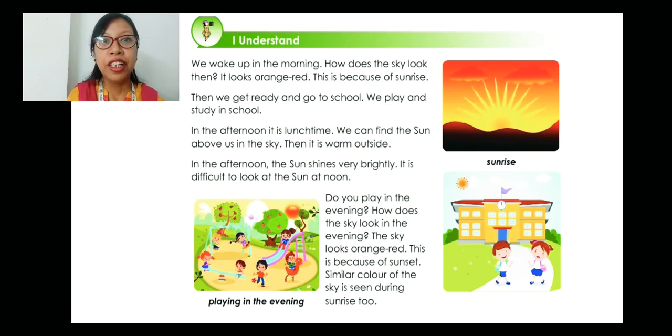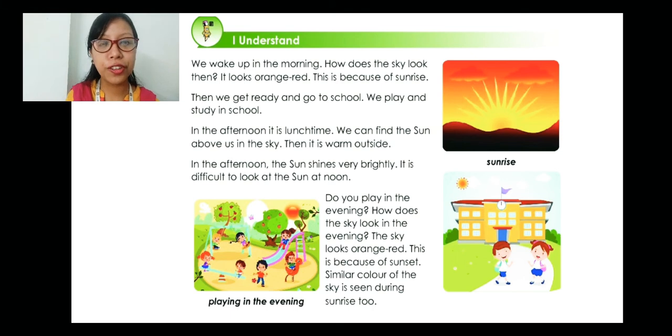During the early time of the morning, you can see that the sky is orange red, and this is because of the sunrise. And we all know that during the morning the sun rises from the east, and that's why the sky looks orange. That is the beginning of the sun, and as soon as the sun rises, we also get up from the bed. Then after that, we get ready for school, and then we go to school.